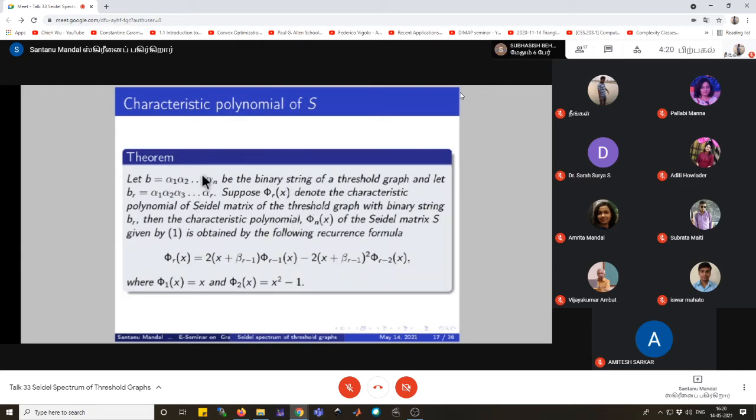Then the characteristic polynomial will be given by this recurrence formula, where φ1(x) equals x and φ2(x) equals x square minus 1.